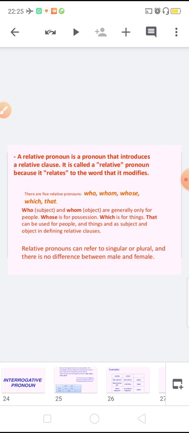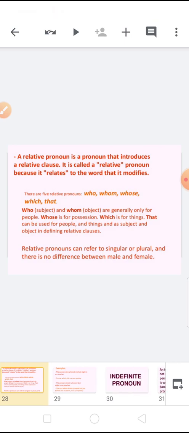So there is a difference, but the word is the same. Here who and whom are generally only for people. Whose shows the possession, which is for things, that can be used for people and things, and can be for subject. Okay, so a relative pronoun can refer to singular or plural, and there is no difference between male and female.